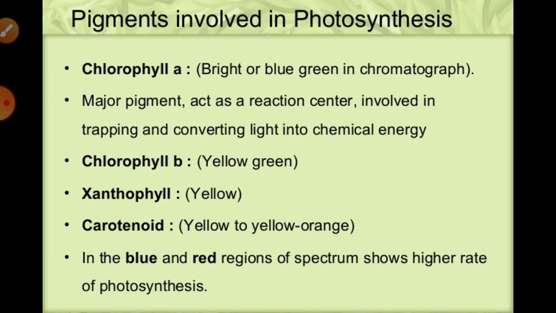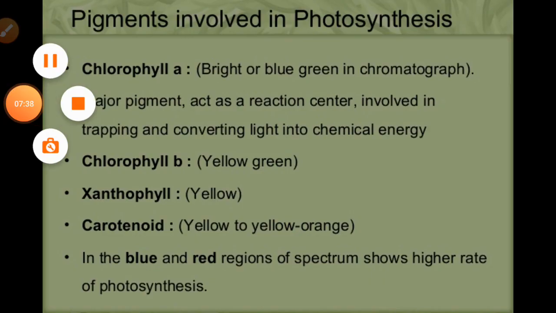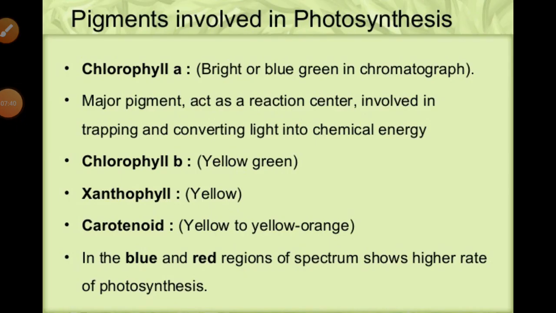Then we have to know the most important thing, the different pigments which are necessary for the photosynthesis process. What are the different pigments which can be involved in the photosynthesis? For that, generally you can understand on the basis of the PPT, but you must know that the pigments involved in photosynthesis are known as the photosynthetic pigments, and they provide the different shades of green in leaves and different plants or in the leaves of